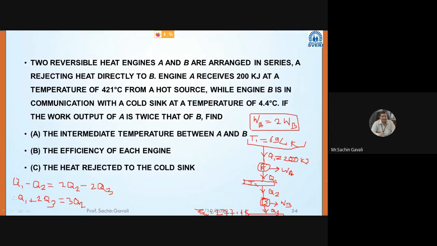Q1 we know is 200, therefore 2 Q3 is equal to minus 200 plus 3 Q2.